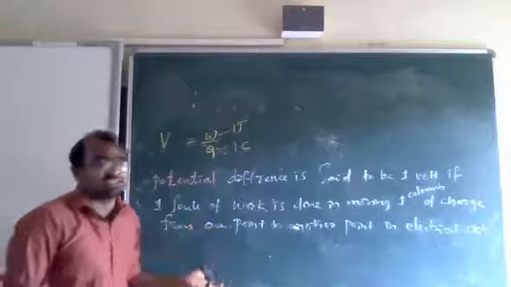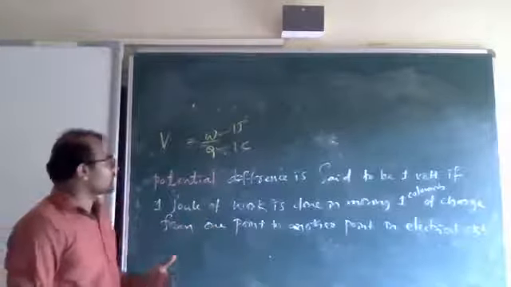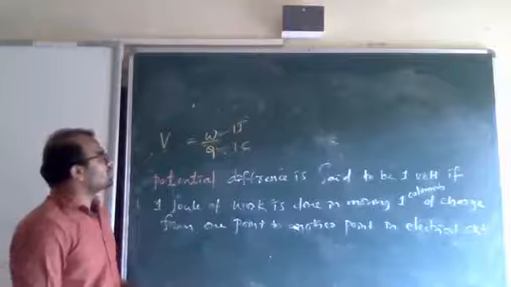I have already explained this in the last class. Okay, this is about 1 volt of potential difference.